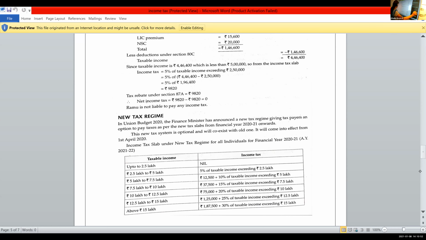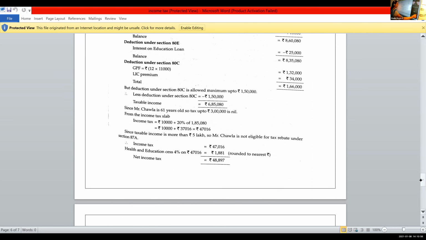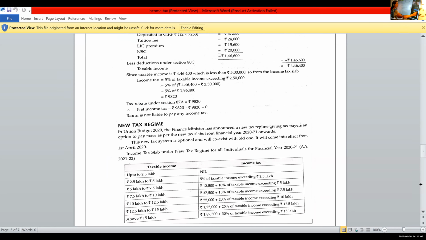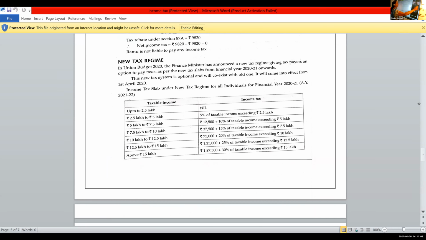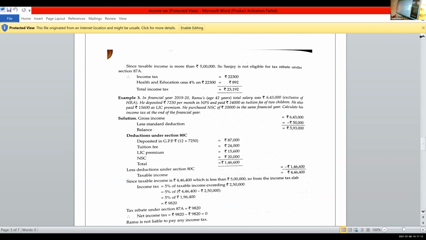Now write the next question, children. Write the third question. New tax regime, we didn't go through it. Now, write this question.